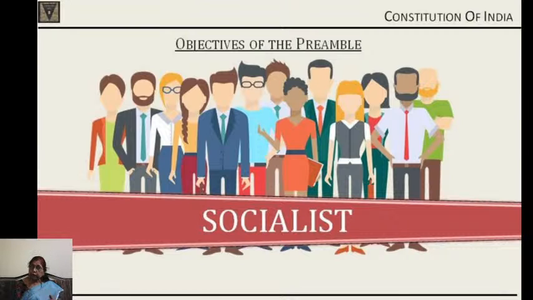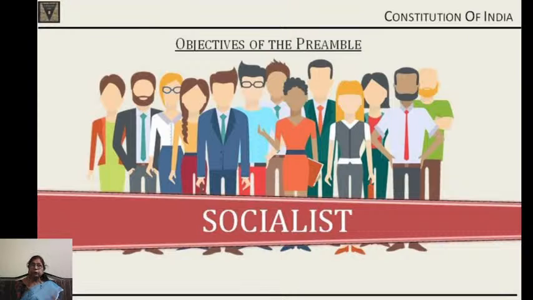Of course, socialist and secular, these two words were added later on in 1976. Earlier it was only sovereign democratic republic. So, sovereign democratic republic, these two words were added, socialist and secular. What is the meaning of socialist and why does that have importance? Socialist does not mean the socialist theory of Russia or any other country.